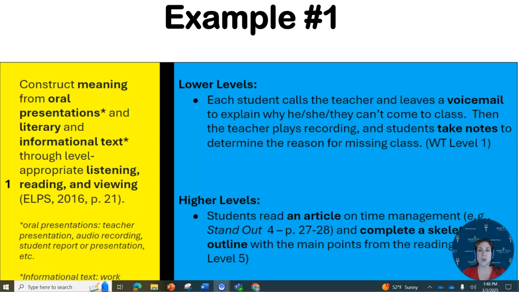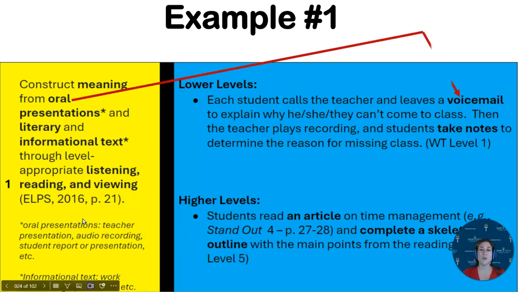So, is this an oral presentation or a literary or informational text? Look at the bolded word voicemail. Of course, this is an oral presentation. We are using spoken word and we are listening to it through the sound system. All right, let's take a look at the higher level activity. Here, students are reading an article on time management from Standout. Then they are writing their own outline with the main points from the reading.